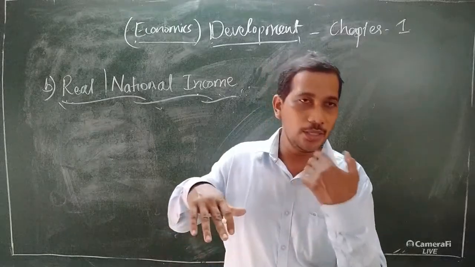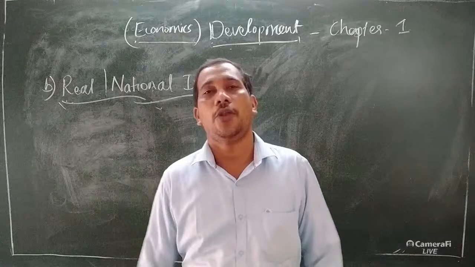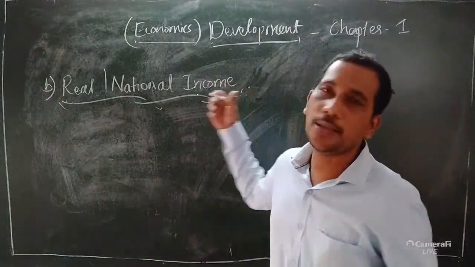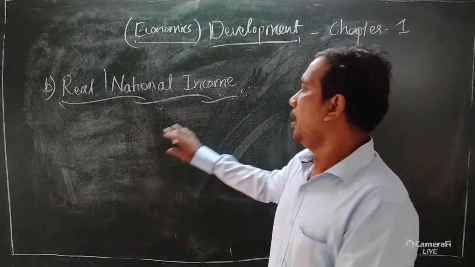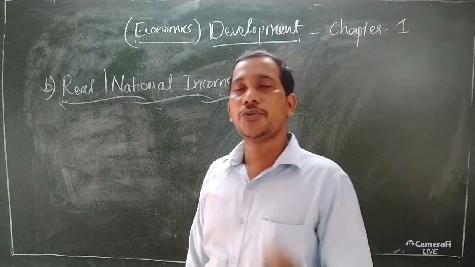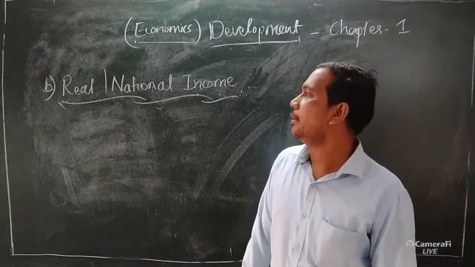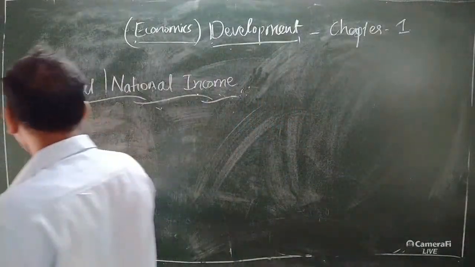The government takes several measures to control the price. That is real development also. So therefore, Professors Mayer and Baldwin told that every country should introduce several measures to control the price. That is the real development. So this is known as the real national income.